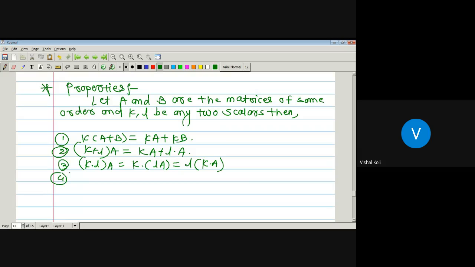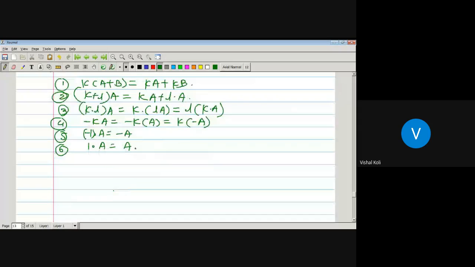The fourth one: minus of (K into A) is the same as (minus K) into A, which is the same as K into (minus A). The fifth property: minus 1 into A is the same as minus A. And the sixth property: 1 into any matrix A is equal to A, since 1 into A means we just multiply each element of A by the scalar 1. These are the six properties of scalar multiplication of a matrix A.